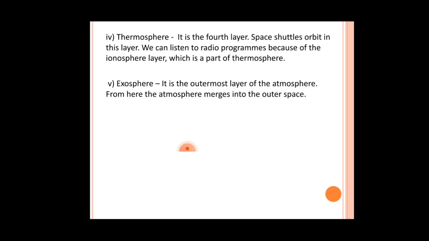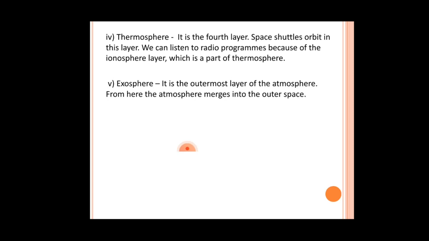Now the next one is the thermosphere. This is the fourth layer. There are space shuttle orbits in this layer. Various radio programs and satellites we can see because of this layer only, because the ionosphere layer is present in this thermosphere layer.